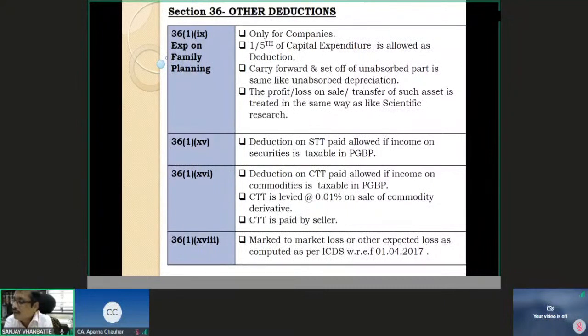Janvi Agarwal is asking, if a deduction of bad debt is taken but the money is received after the deduction? I told you section 41(4) applies, and recovery of bad debts is taxable as income from business or profession under section 41. Saikat Das from West Bengal says, sir, please tell about recovery of bad debts. Yes, Saikat, this is what it is.